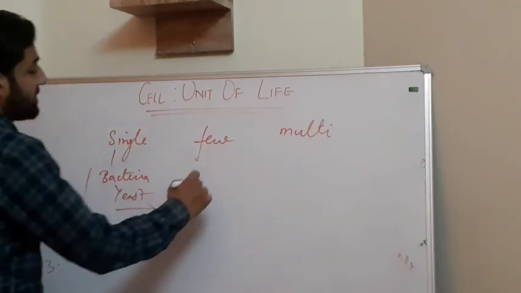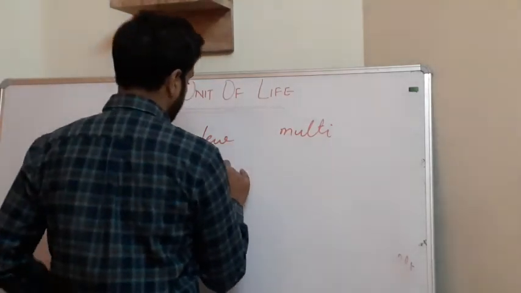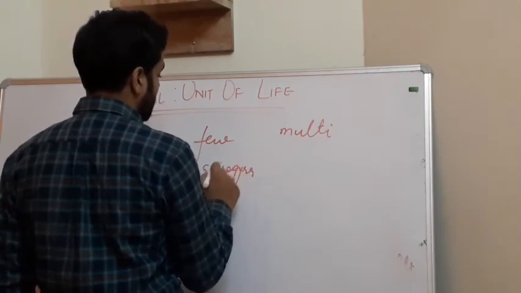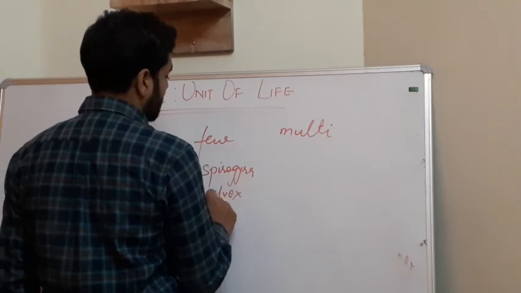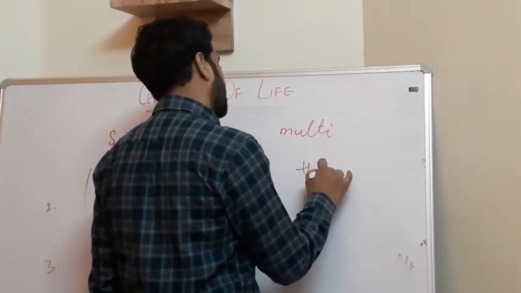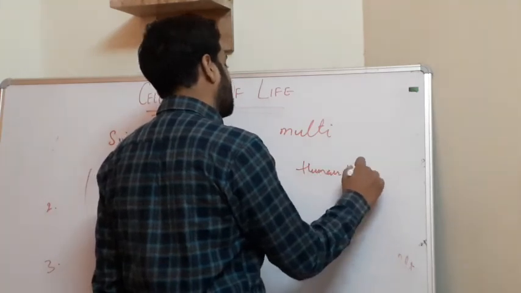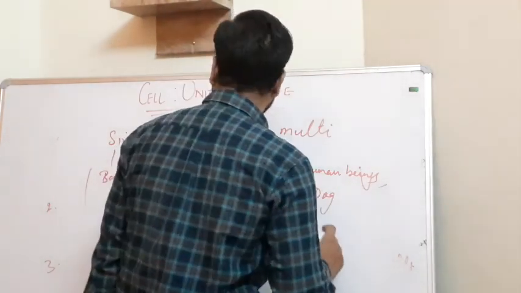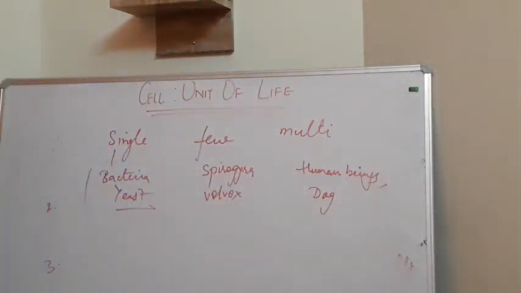Then Spirogyra and Volvox are living things which have very few cells. And multicellular organisms are we human beings and many animals, like the dog. We have a large number of cells in our body. So: single cell, few cells, multi cells.